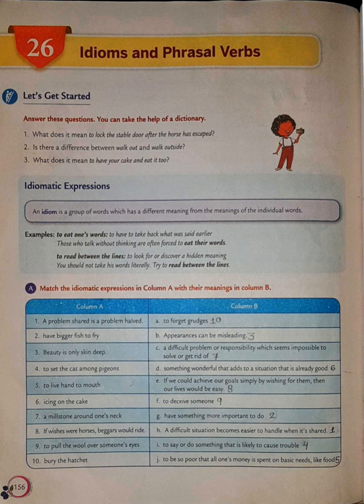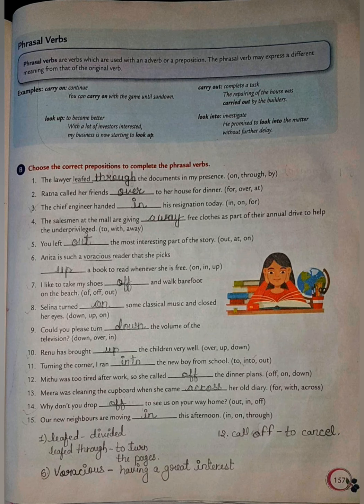Now the next topic is phrasal verbs. What are phrasal verbs now? Ma'am, you already taught us so many verbs. Now what are these phrasal verbs? Phrasal verbs are verbs which are used with an adverb or a preposition. The phrasal verbs may express a different meaning from that of the original verb. For example, carry on. Carry on means to continue something, like you can carry on with the game until sundown.